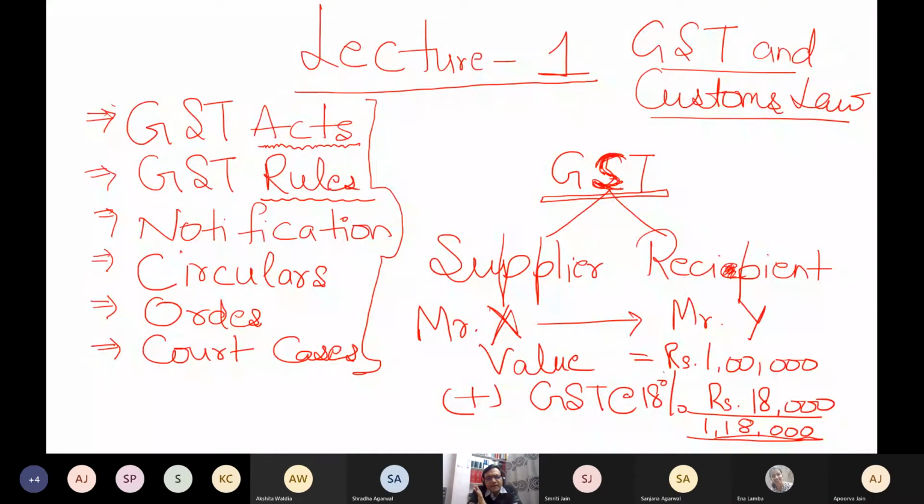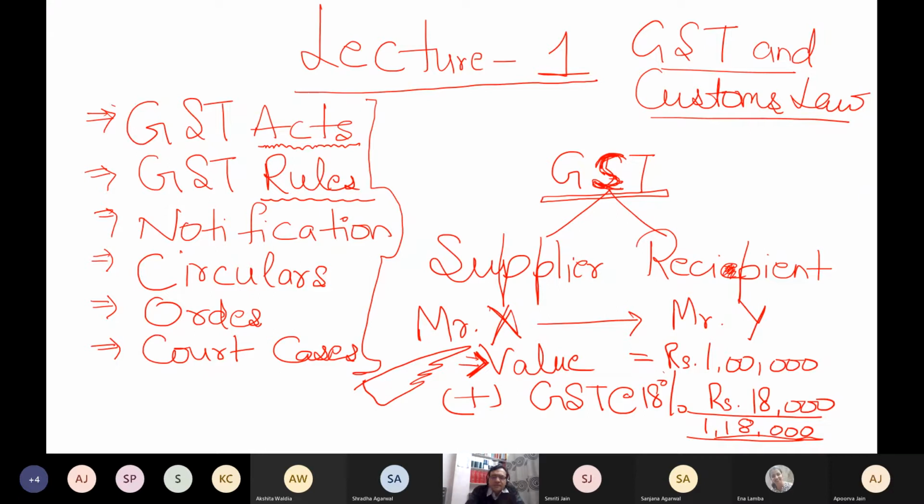Now, this is what the entire GST is. Our foundation of theory must be strong, so I should not think that it's a numerical subject. Of course, from theory, you can frame any numerical, but in reality, it's a theory subject. I should know how the value is determined. In this example, I am simply saying that 1 lakh is the value, but in reality, it is not so easy to derive this value. I need to read some sections of the GST Act, which will tell me how the value on which GST will be imposed should be determined.